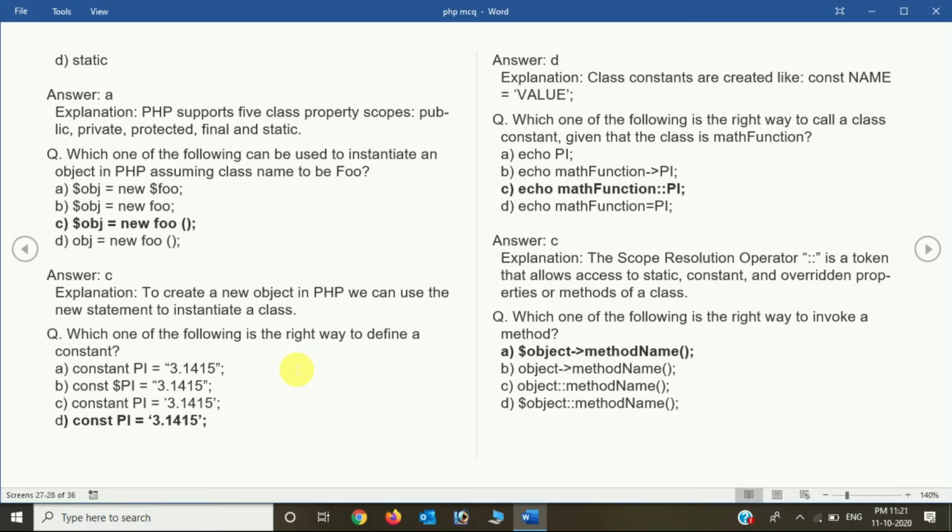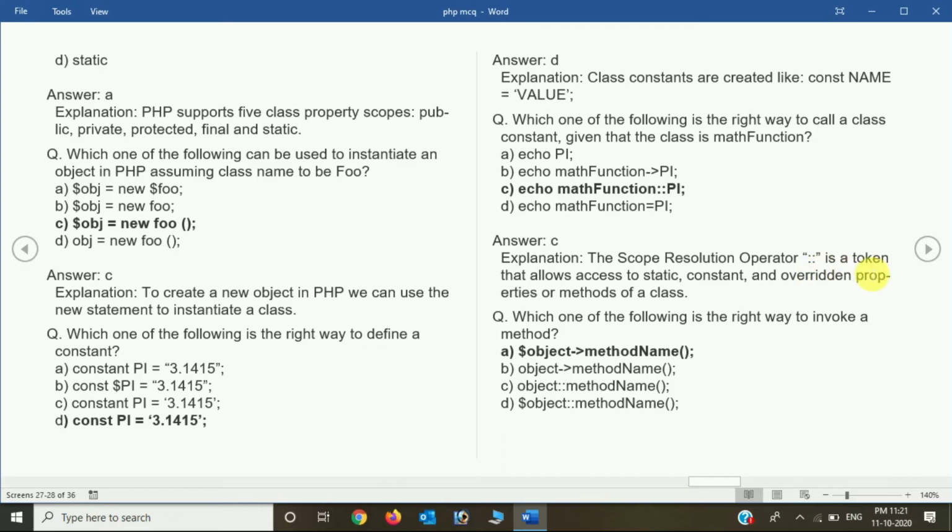And now the question: which one of the following is the right way to call a class constant, given that the class is MathFunction? So echo MathFunction::PI is the right one. The PI value consists of 3.1415. That operator is also known as the scope resolution operator, written over there, as you can easily see.